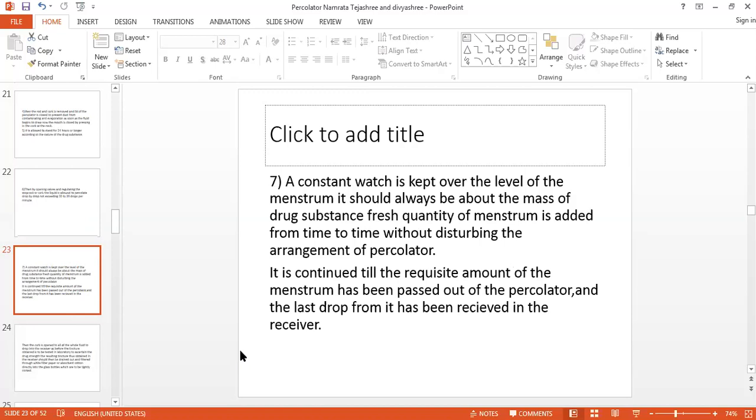A constant watch is kept over the level of menstruum. It should always be above the mass of drug substance. Fresh quantity of menstruum is added from time to time without disturbing the arrangement of the percolator. It is continued till the requisite amount of menstruum has been passed out of the percolator and the last drop from it has been received in the receiver.